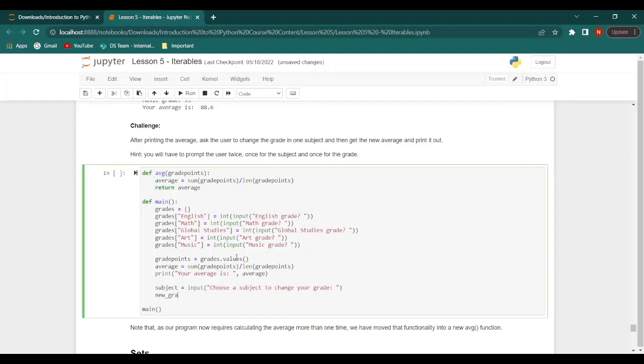Then we will create a variable new grade equal to input, and then we will say what is the new plus subject plus grade.